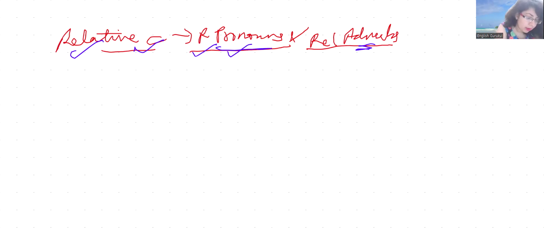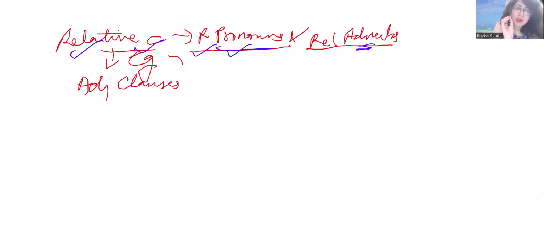And all relative clauses are examples of adjective clauses. So whenever we are talking about relative clauses, we are talking about how they act as examples of adjective clauses. Clear?